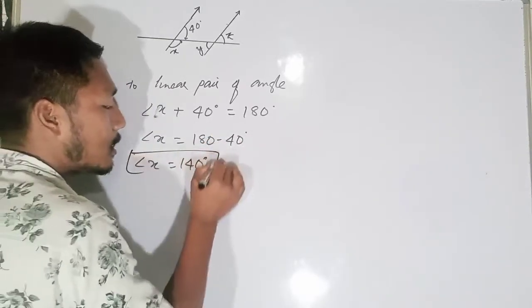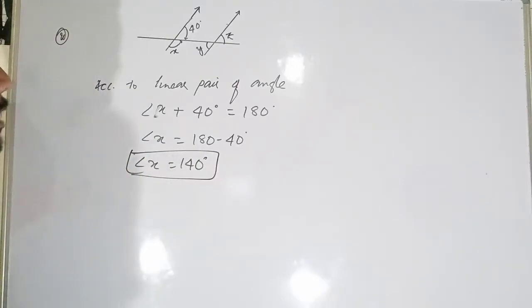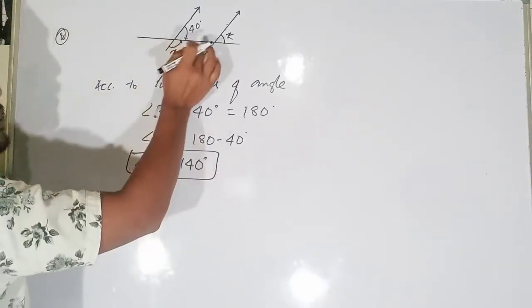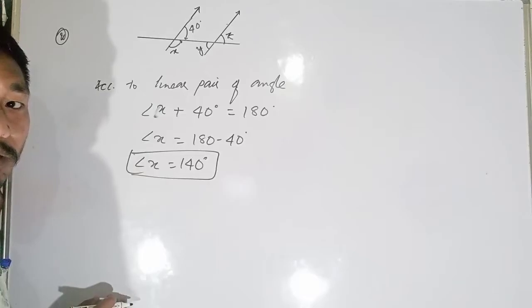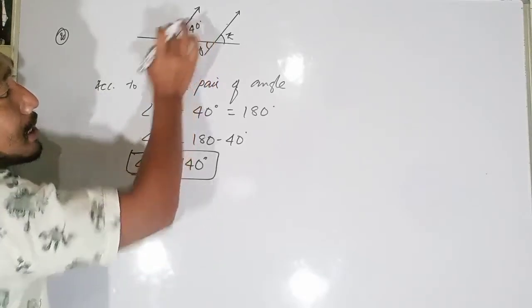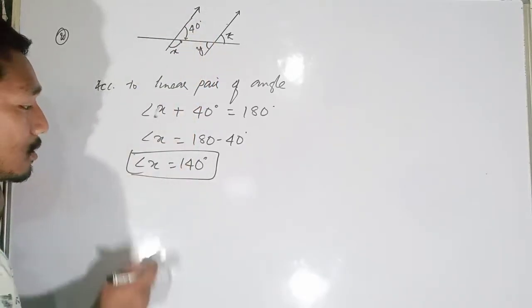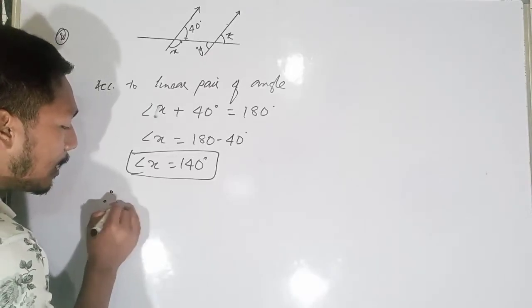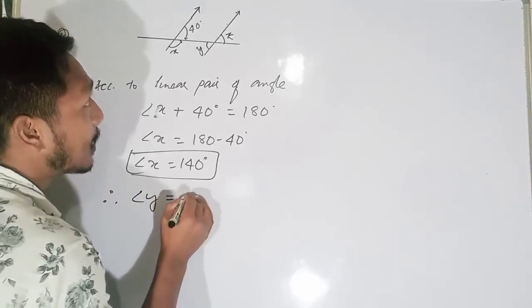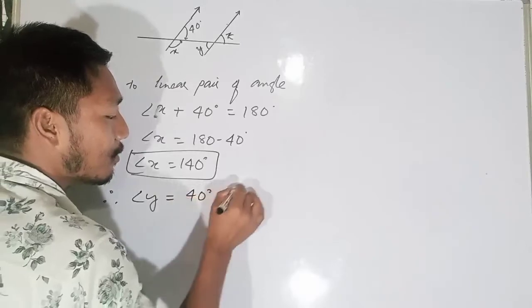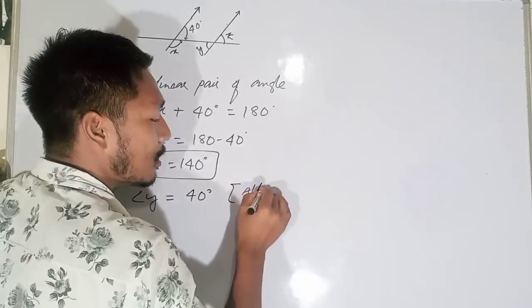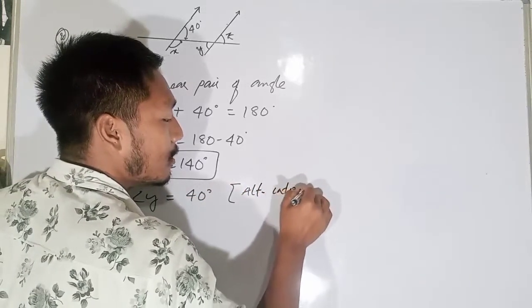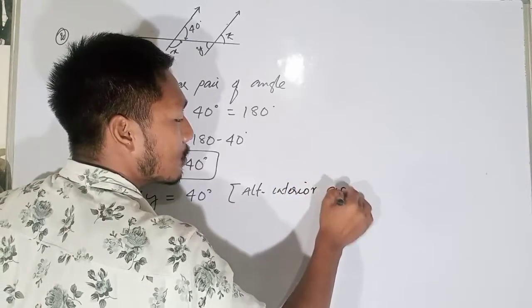We have got 140 degrees. Now you see again, angle x and this angle, these two angles will be equal. Therefore angle y will be equal to 40 degrees. Why? Because they are alternate interior angles.